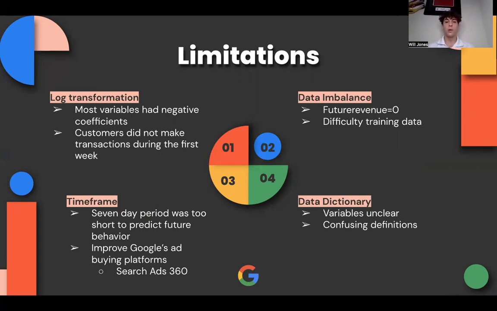This leads into our time frame. A 7-day period was a little bit too short to predict the future value. And if we had this period be a little longer, we'd be able to better predict the customer lifetime value and thus improve Google's ads buying platforms such as Search Ad 360.